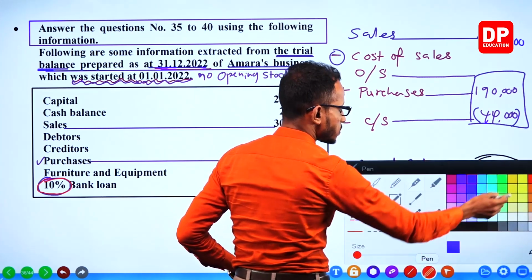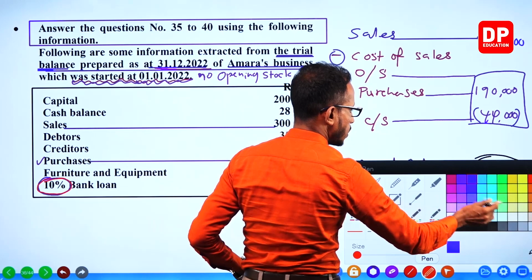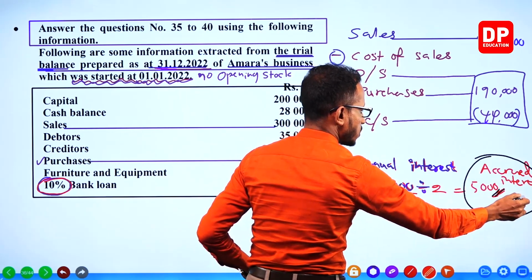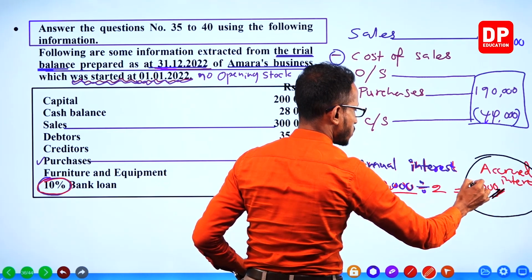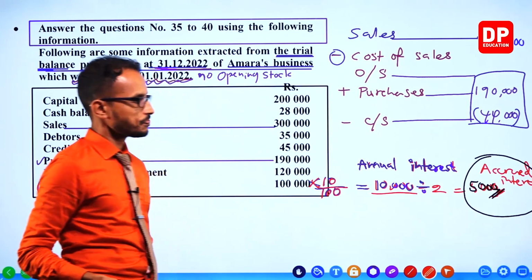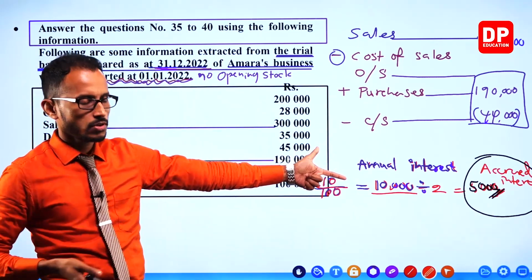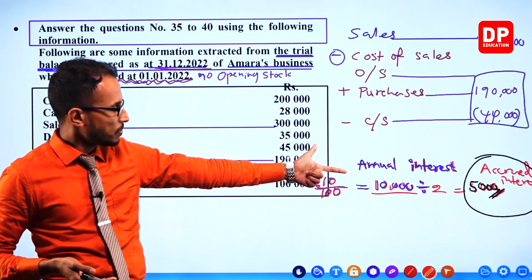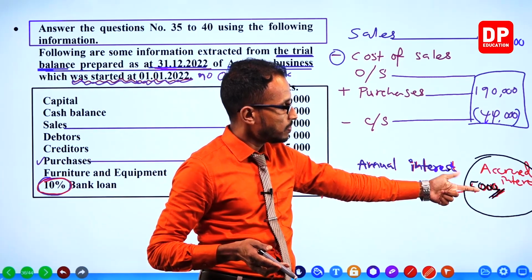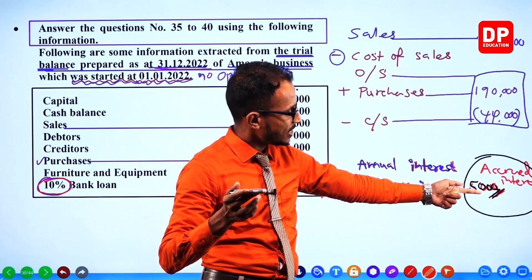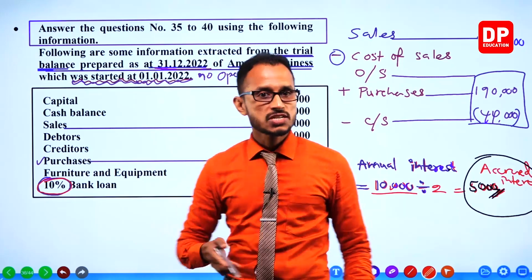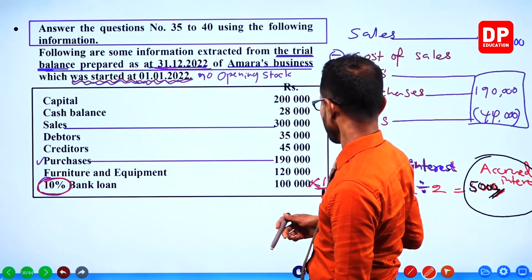Then you get this. This is the answer, the interest relevant for the income statement, which should be mentioned in the profit and loss statement, because the bank loan is relevant only for half the year.